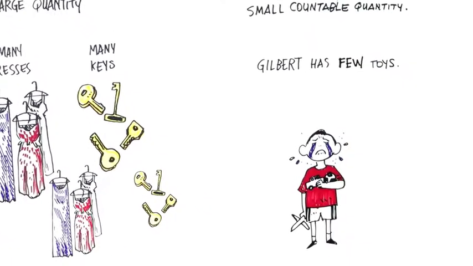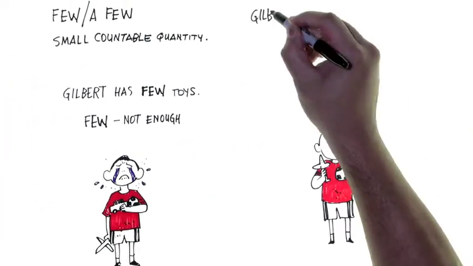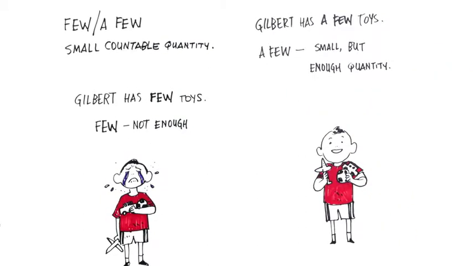Gilbert has few toys. Few in this sentence means not enough. Gilbert has a few toys. Now, a few means small, but enough quantity.